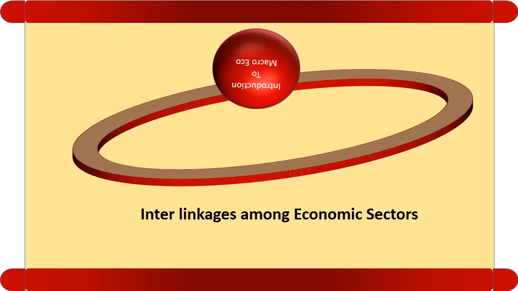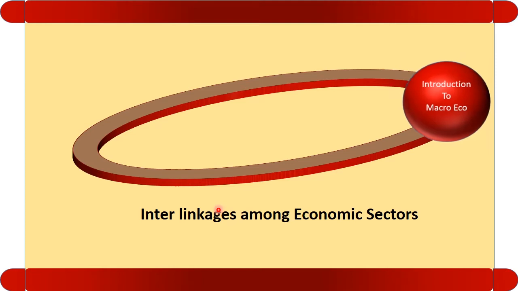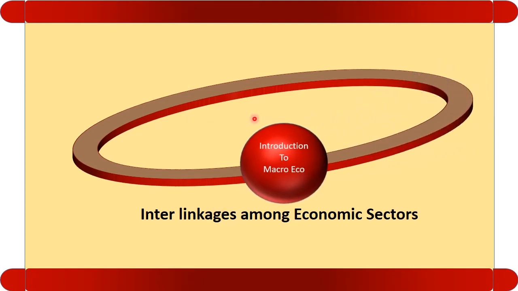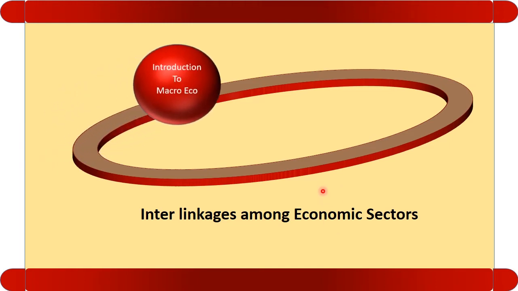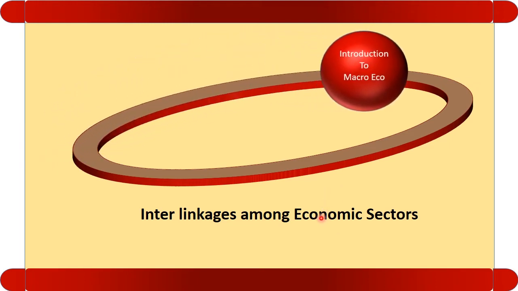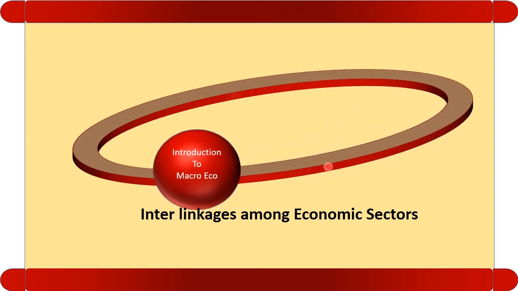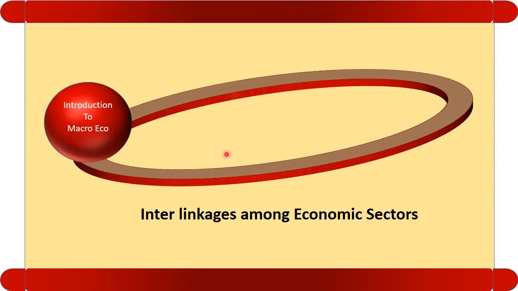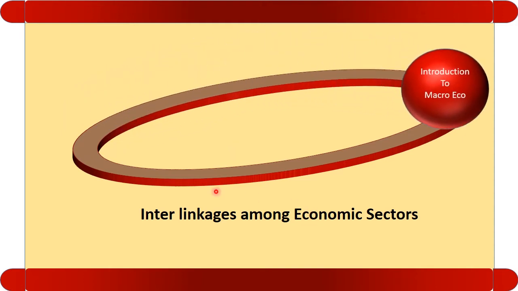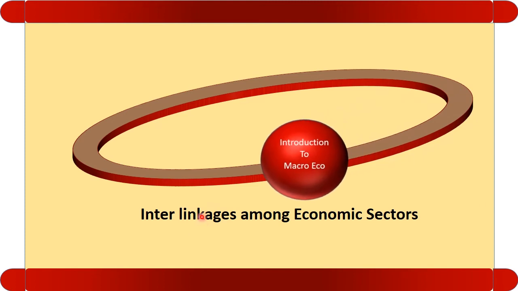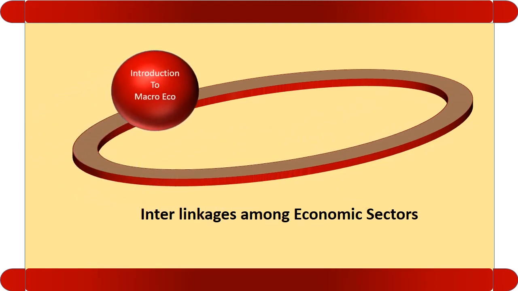Now let us see the interlinkage among economic sectors. When I say interlinkage, it means what? It means all the four sectors are interconnected with each other. For example, the firm and the household are interconnected with each other. How? Because the firm provides factor payment, and in consideration of the factor payment, the household gives factor services. Or in very simple words, we can say the household works in a firm, and by working in a firm, the firm pays money to the household. So both are interconnected. Clear?